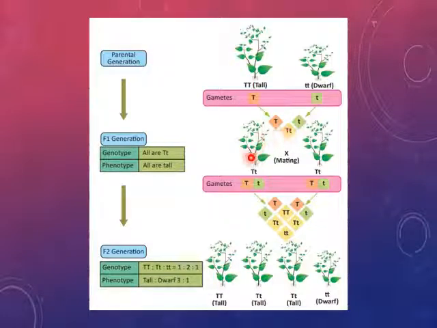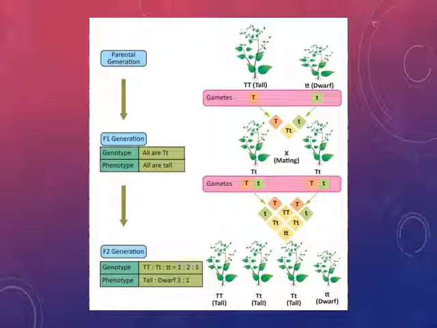And during gamete formation, when the hetero characters segregate and then fertilize randomly, even the recessive character can express itself in the F2 generation. That law is known as the law of segregation. So this is very important, how Mendel explained the recessive and dominant characters.